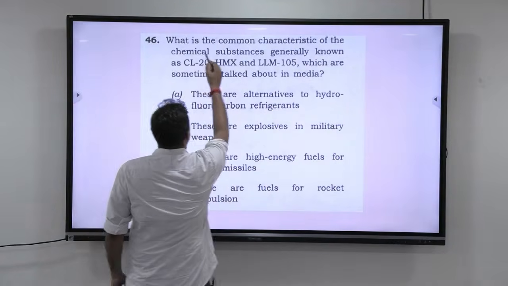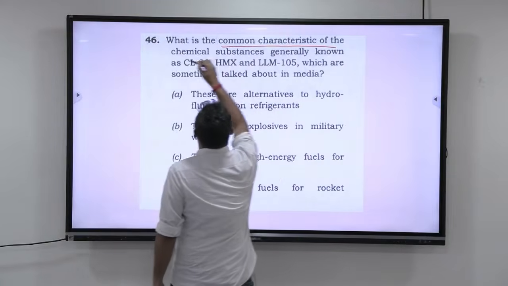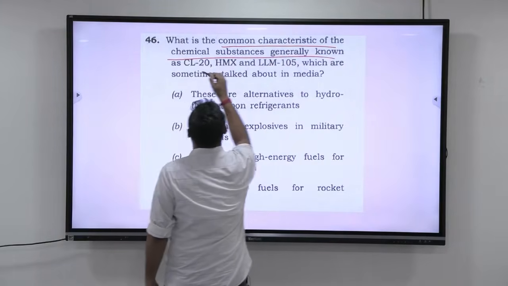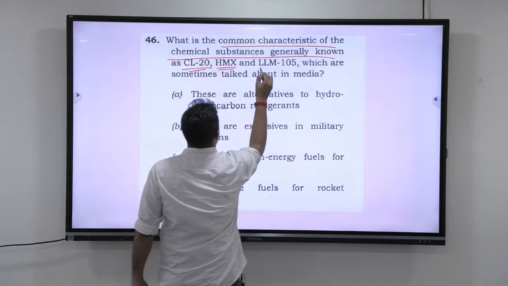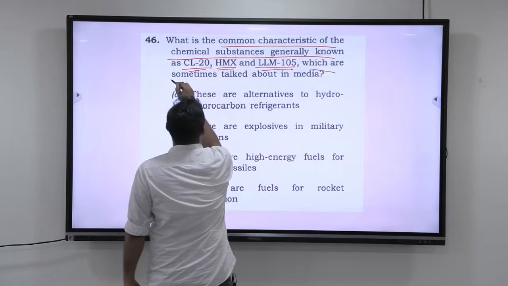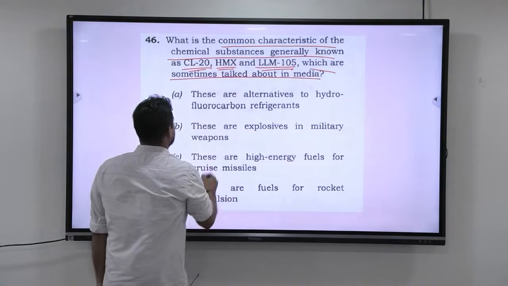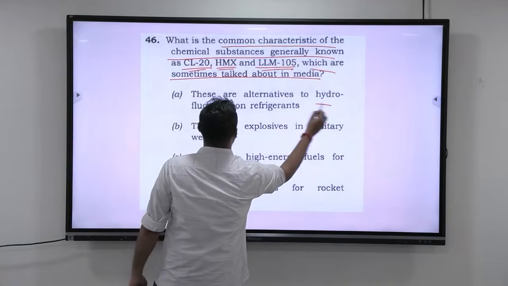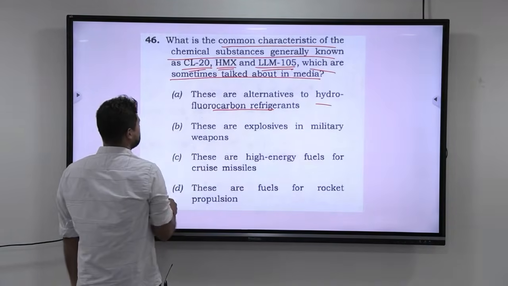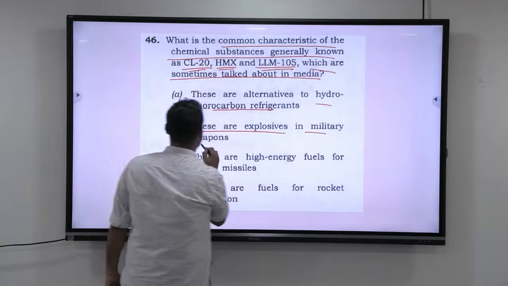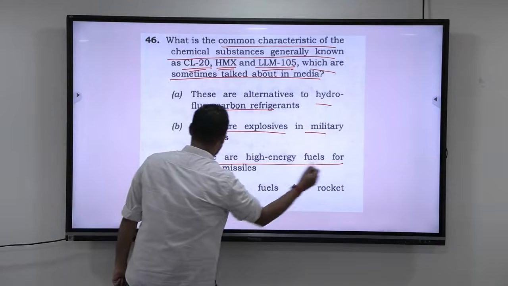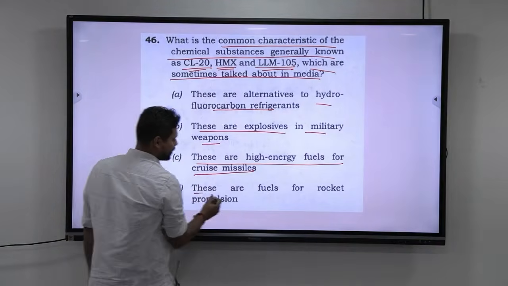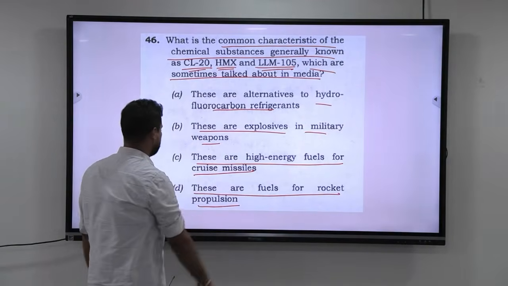Look at this. What is the common characteristic of the chemical substances generally known as CL-20, HMX and LLM-105, which are sometimes talked about in the media? Look at this. These are alternatives to hydrofluorocarbon refrigerants. These are explosives in the military weapons. These are high energy fuels for cruise missiles. These are fuels for robust propulsion.